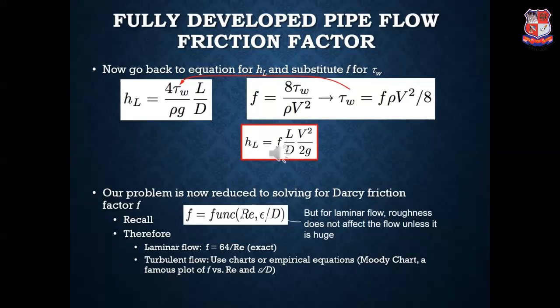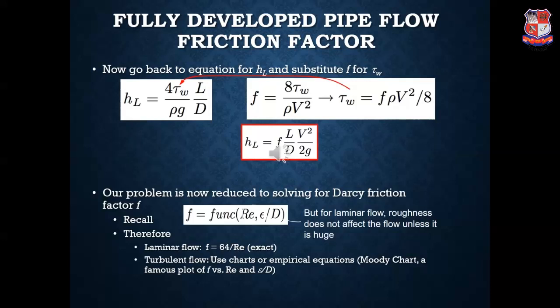But we know that for laminar flow, roughness does not affect the flow unless it is huge. Hence, if the pipe is a polished one, there will be less resistance offered due to its surface roughness.